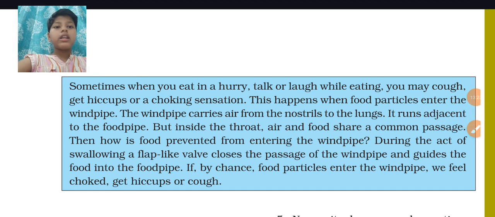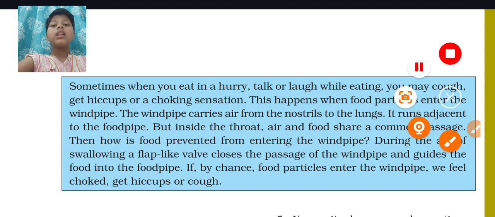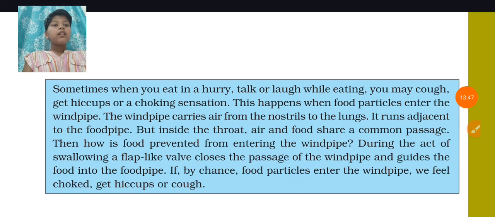Sometimes when you eat in a hurry, talk or laugh while eating, you may cough or get hiccups or a choking sensation. This happens when food particles enter the windpipe. The windpipe carries air from the nostrils to the lungs.